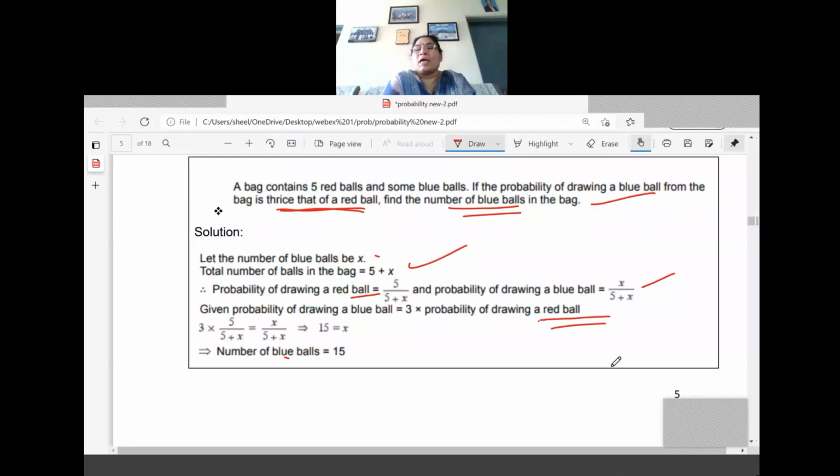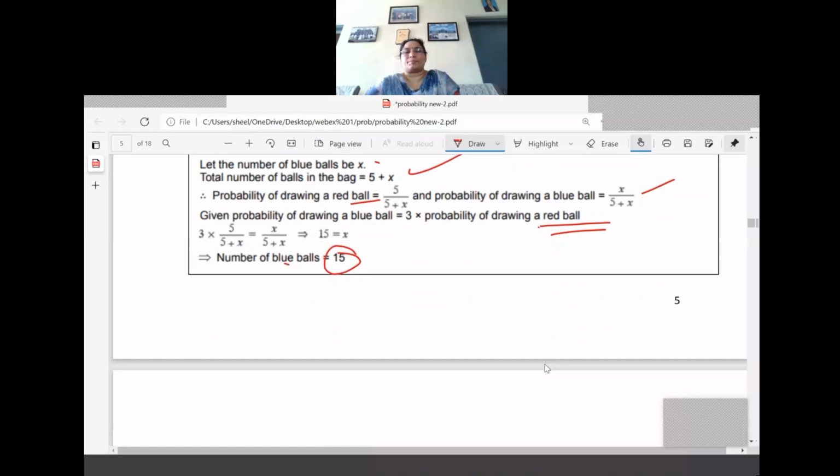What is x for us? Number of blue balls. So we got the answer, number of blue balls is equal to 15 only. Got this one? It's also one of the good questions. So unknown balls are there, that is blue, and red balls number we know, we have taken 5 plus x only. And what is the next part of the question? It is given the condition there, probability of drawing the blue ball is thrice of the red ball only. So both the probabilities we have calculated and equated, and we have written the condition and we have solved. And what is the number of blue balls we are getting? We are getting it is equal to 15.